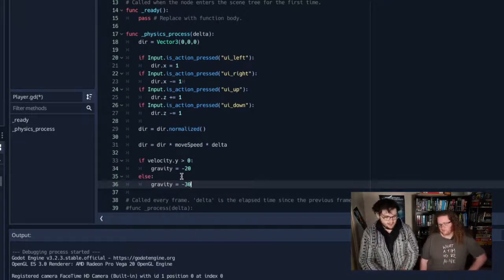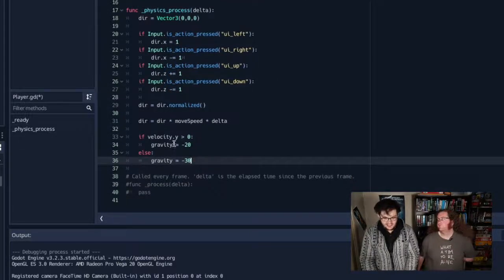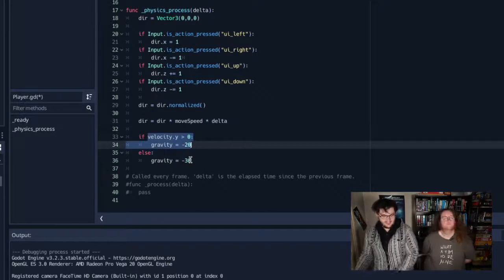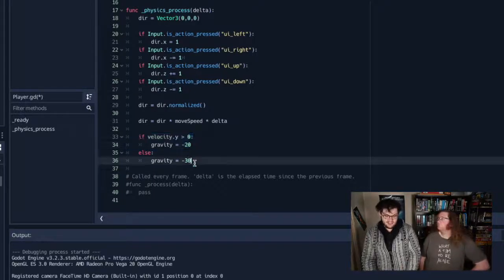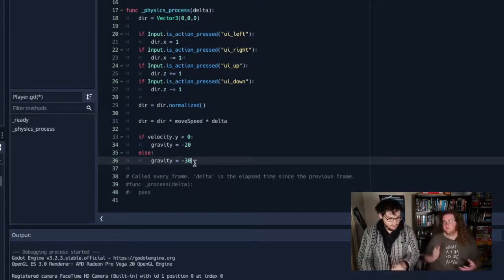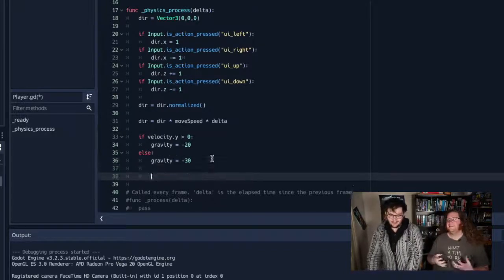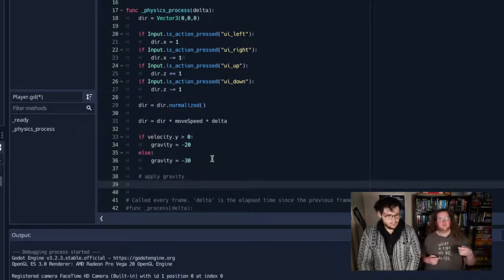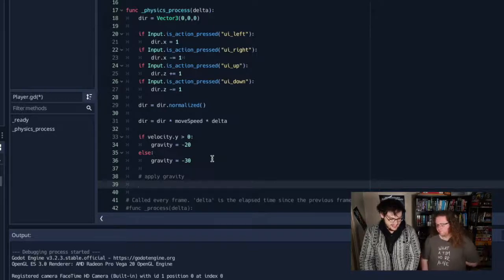So games are all about tweaking. In this case, I would like us to fall faster than we jump. So I've just done a little check for velocity here. If we are not jumping, we fall, and we fall faster than we jump. So we move down faster than we move up, and that's all this if is doing. There's a lot of lying, I guess. Lying's not the right word, but you've got to trick the way your brain works in game dev. You don't actually fall faster than you should in real life, but if you fall at a normal rate, it feels weird, so we tend to make you plummet down. I'm going to apply some gravity now, so we're just going to fiddle with the velocity on the Y. So velocity.y, add some gravity to it, but multiply it by the delta, so it doesn't add all the gravity at once.